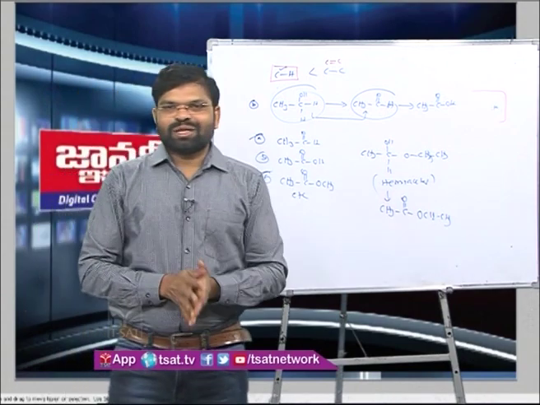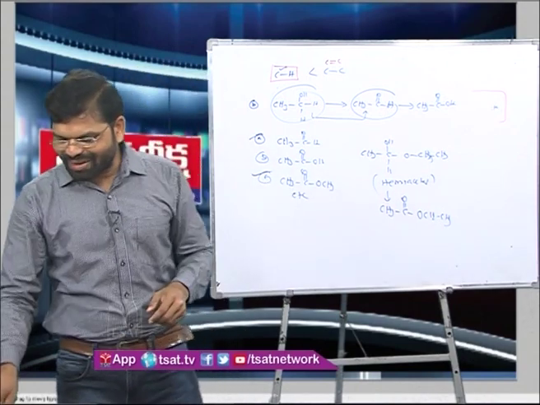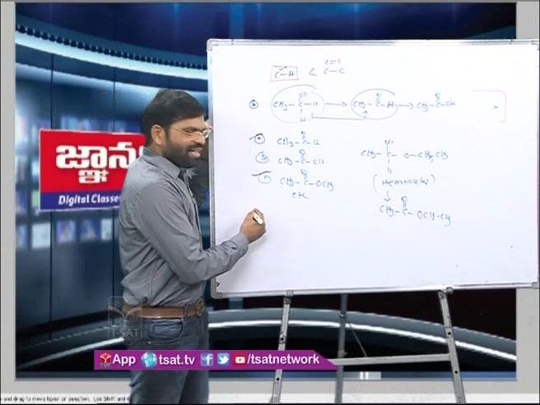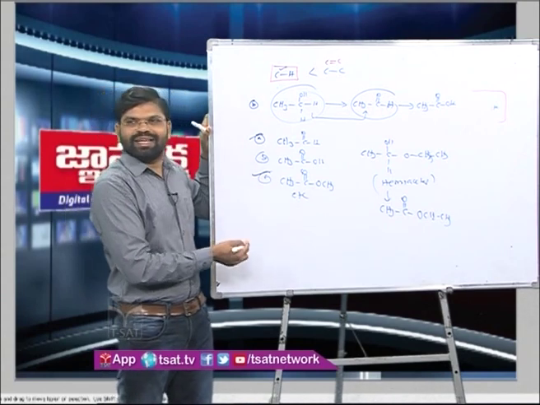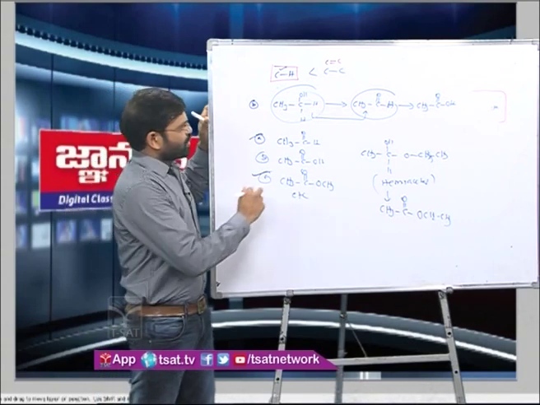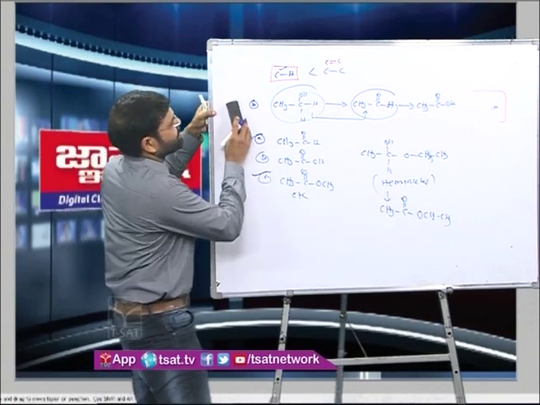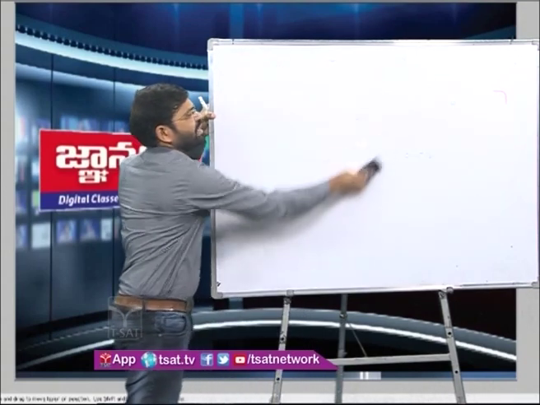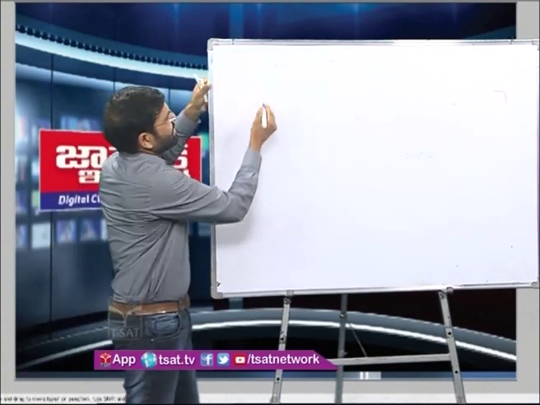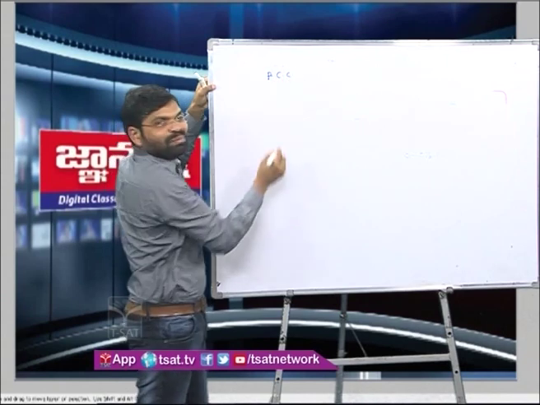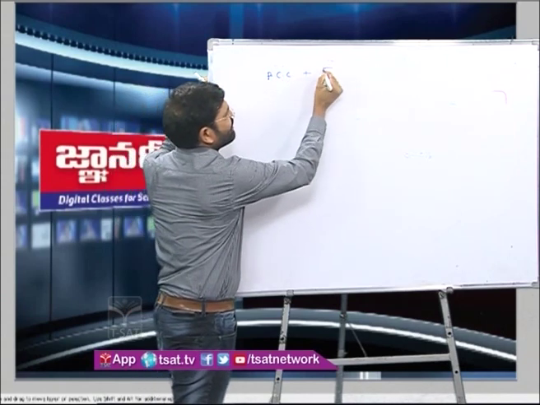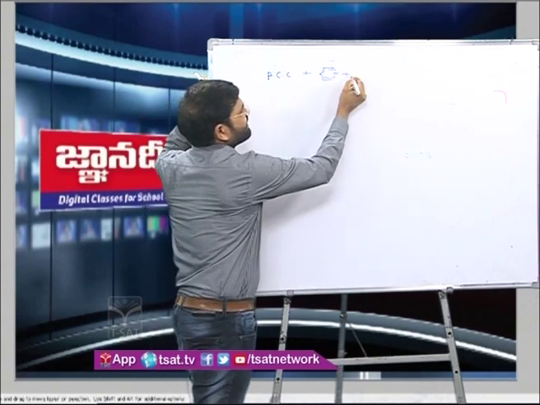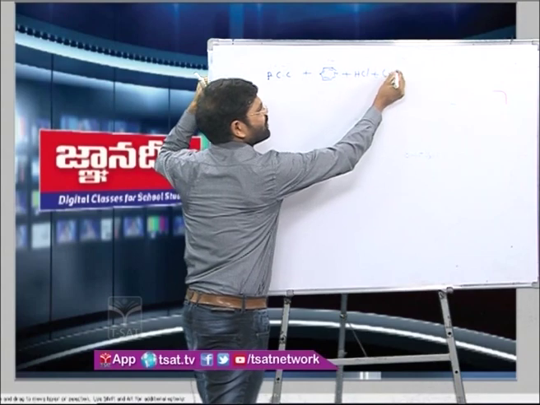Now comes the case where I am using PCC, pyridinium chlorochromate, or PDC, any of these. What exactly is happening? In such a case, if I use PCC, that is pyridinium chlorochromate, a pyridine molecule, this acts as a solvent, then HCl plus CrO3.